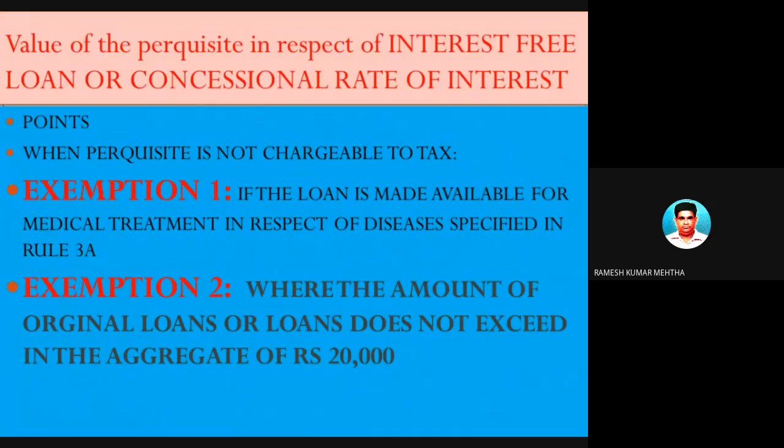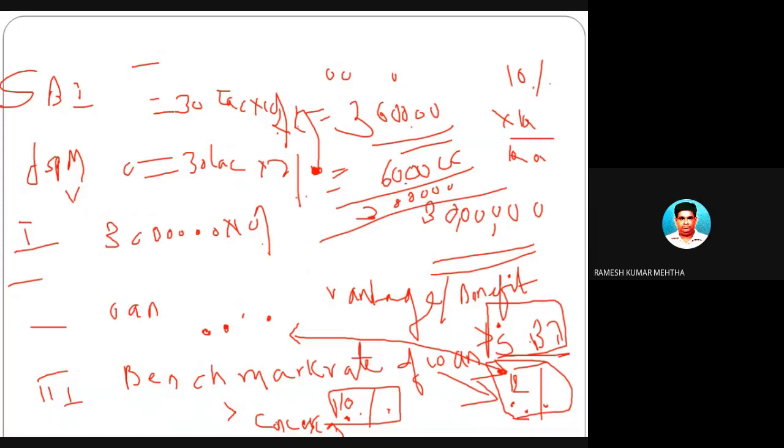So I am taking up another small problem for your convenience. This is the concessional loan. Sometimes there are many employers who give a free loan or interest-free loan. For example, the employer is charging 0%, meaning they are giving me a housing loan at zero interest, meaning I am paying zero. So I should have paid SBI 3,60,000, but I am paying zero, because it is an interest-free loan. So what is the value of the perquisite? What is the advantage I am getting?